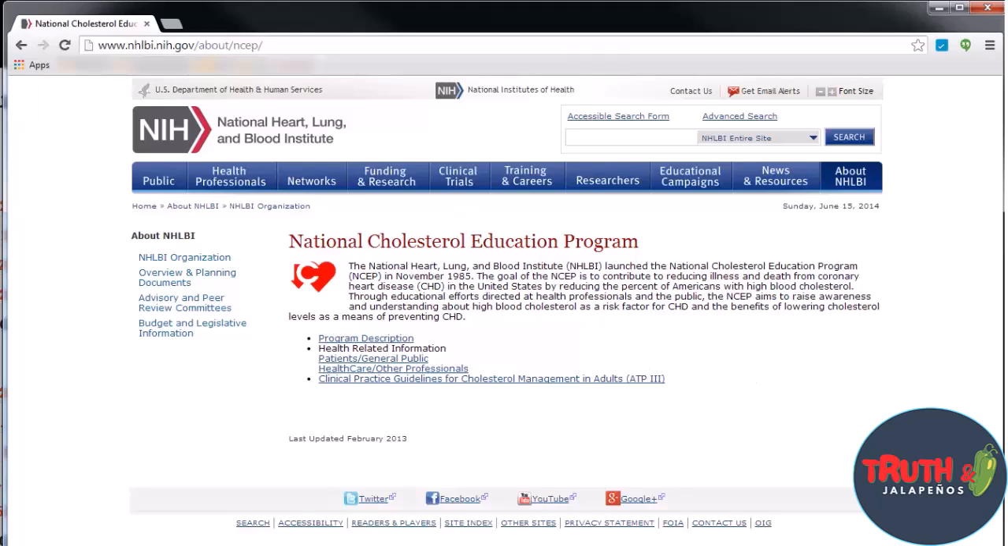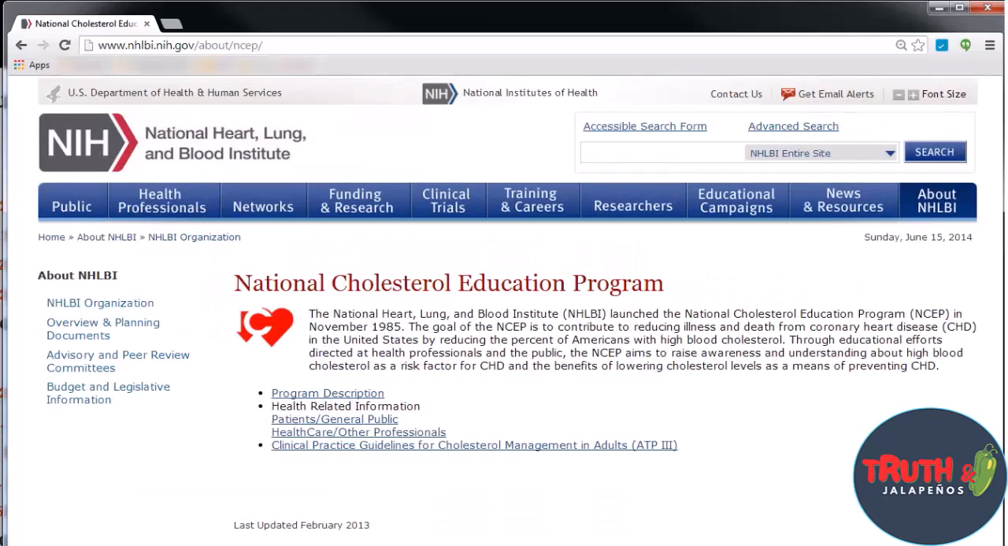Here they talk about how they were founded in 1985 and that the purpose is to develop guidelines for the treatment of high cholesterol in adults. What we're interested in is the link down here, the Clinical Practice Guidelines for Cholesterol Management in Adults. So let's click here. And this is the page for the document.